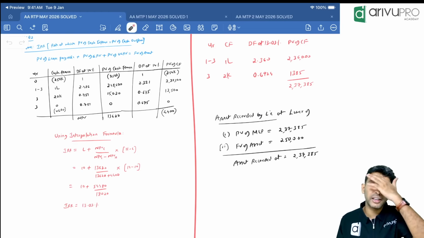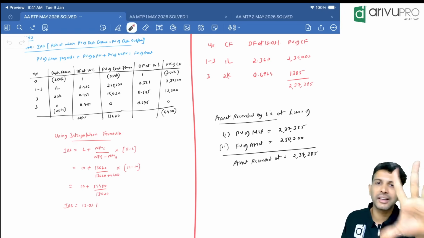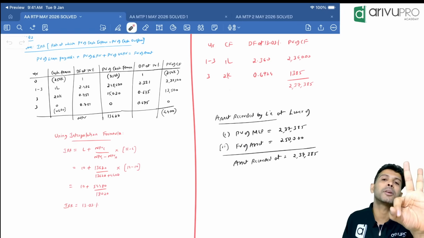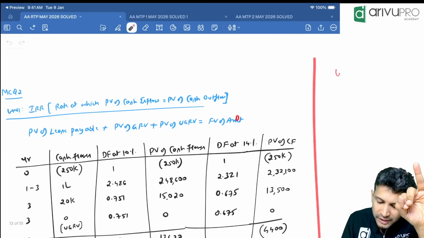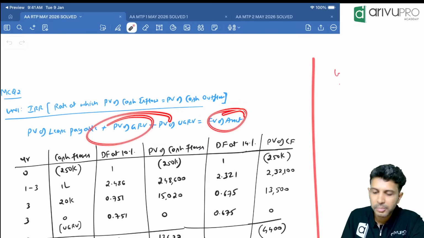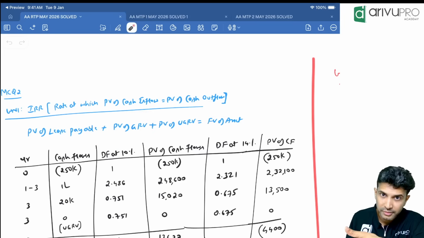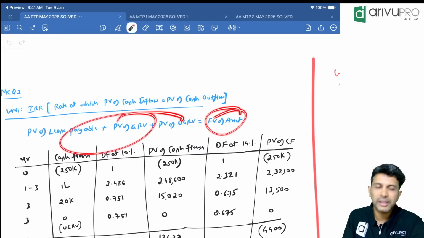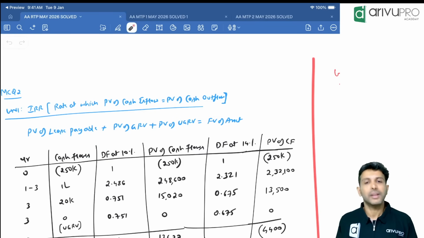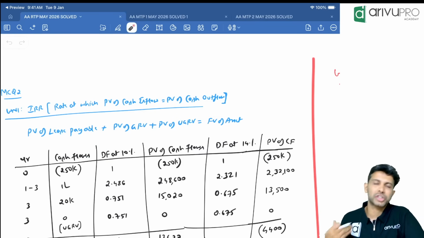In fact, in AS 19 also we had said IRR is basically a rate at which present value of lease rental plus present value of GRV plus present value of UGRV will be equal to fair value of the asset. Yes, these three present values will be equal to fair value. Fair value is given. So these three present values will be equal to fair value at what rate? That rate is your IRR. That is not given to us in the question. We have to find it out.